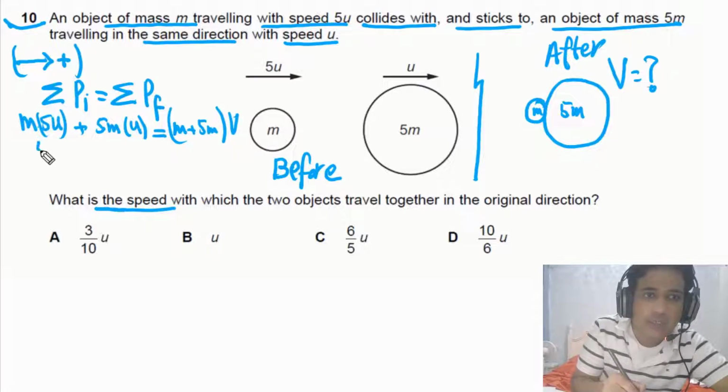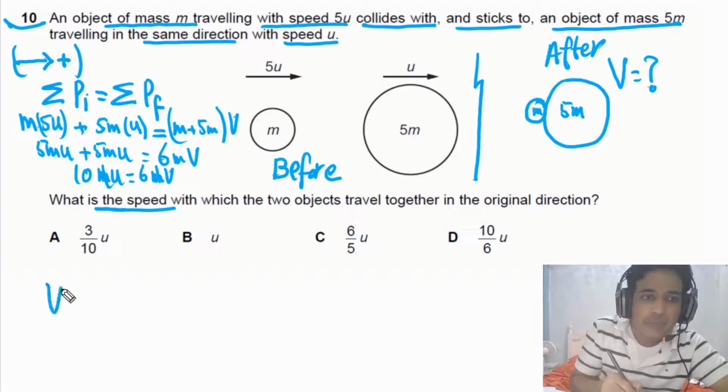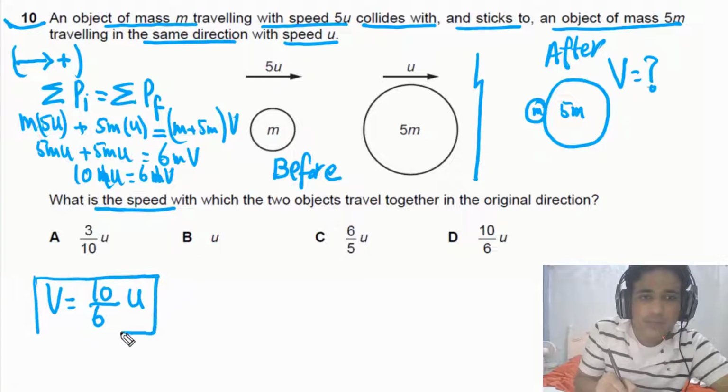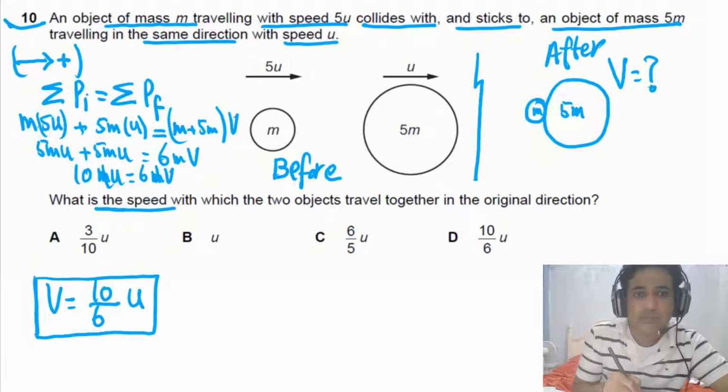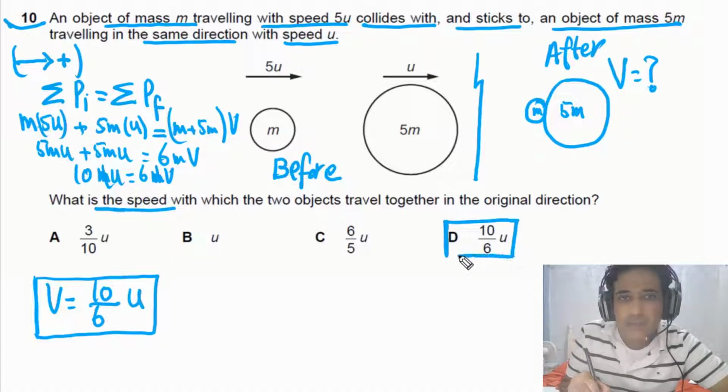So if we simplify, this one will be equal to 5mu and this is also equal to 5mu. So here we have 6mv. We need to calculate v. So this is equal to 10mu and this is equal to 6mv. So we can cancel m with m. So v finally will be equal to 10 divided by 6 times u, and this is the final speed of those two objects. I mean, this is the combined speed of these two objects, and this is what the question is asking us to calculate. So the answer for this question is 10 by 6.